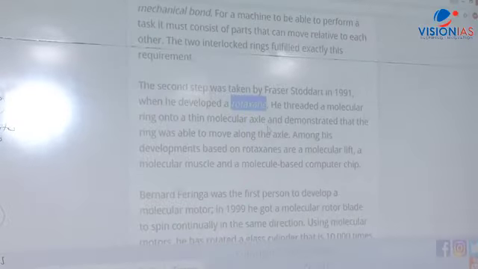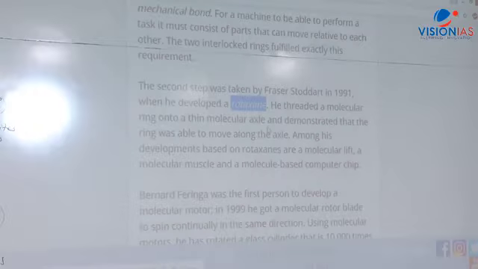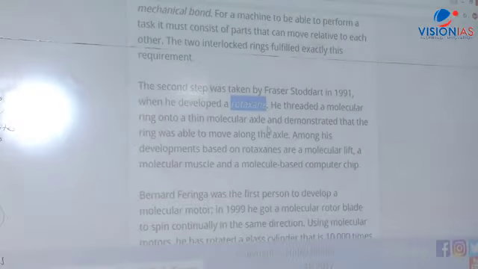Rotaxane. This molecule is there. UPSC will not ask you that kind of thing, but just to make you aware what exactly is the current state of research, what has been developed there. Right? This is what you find there. Rotaxane demonstrates that the ring was able to move along the axle. Right? Development was there.